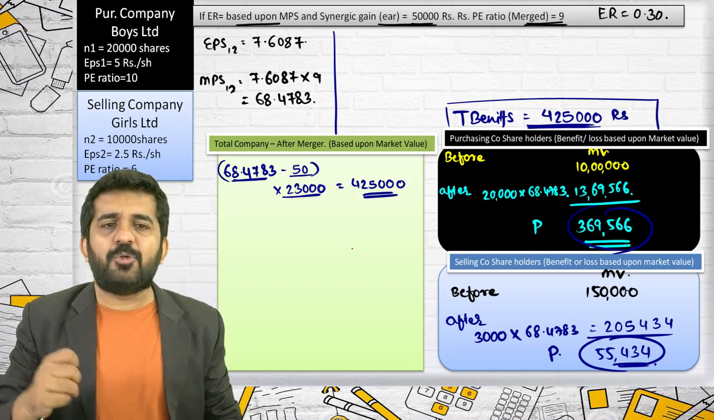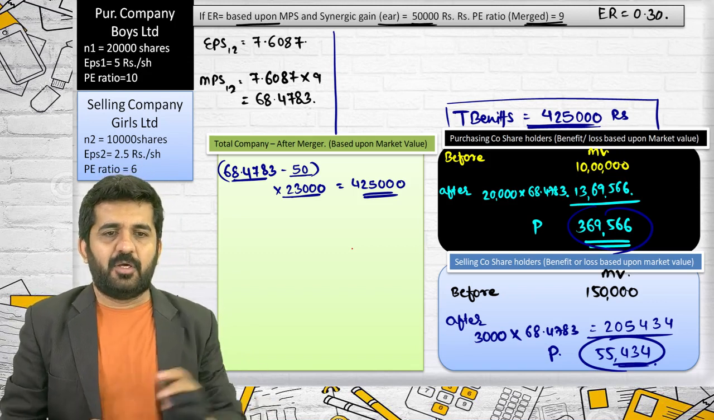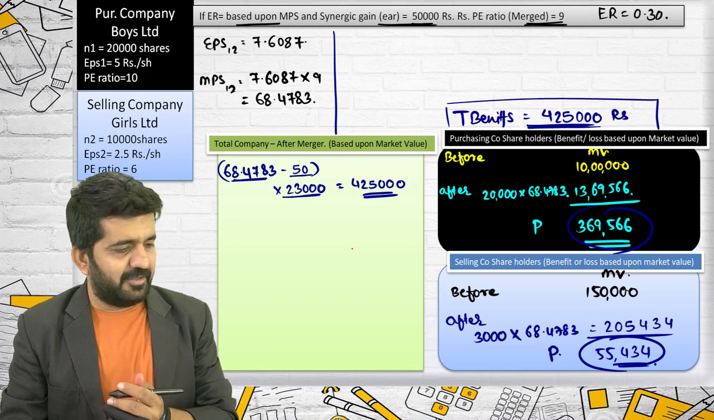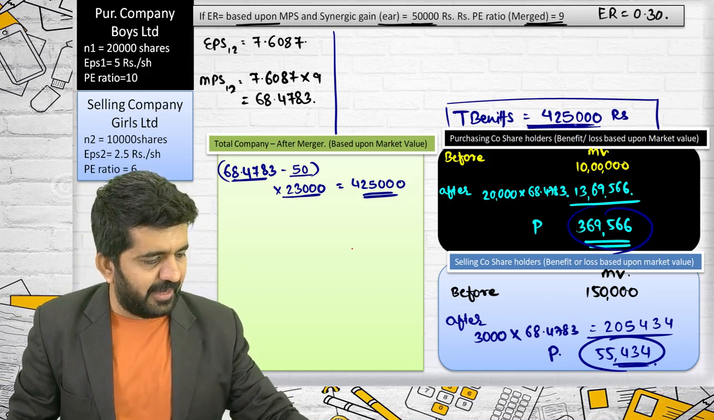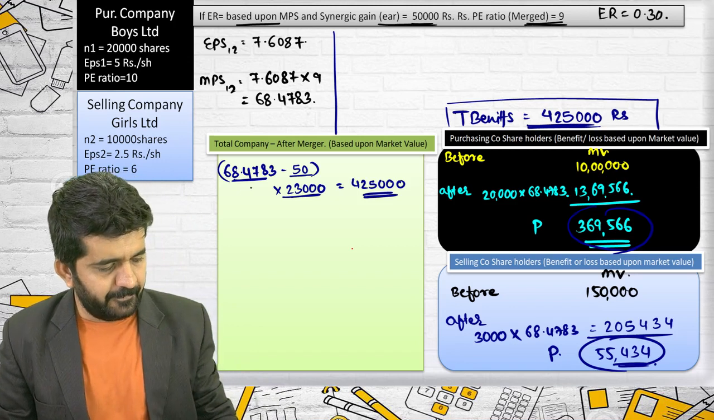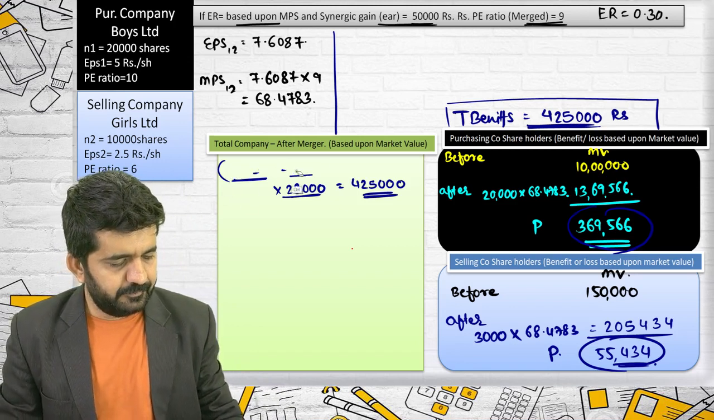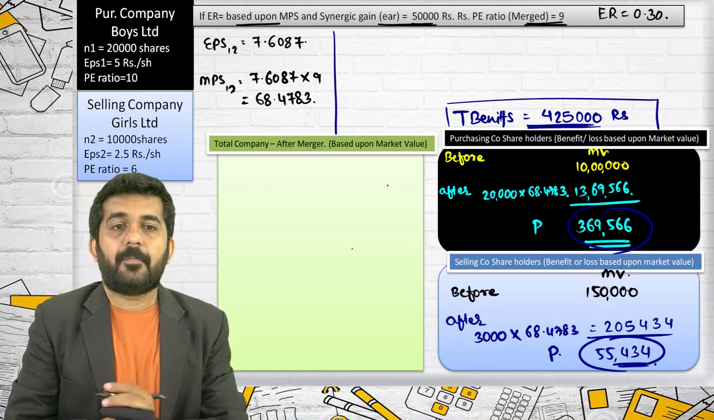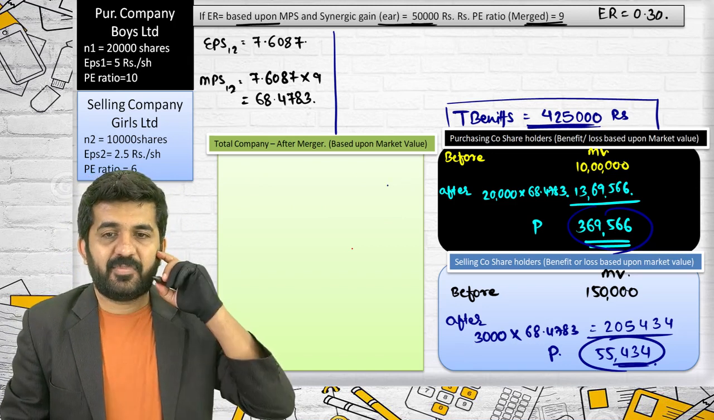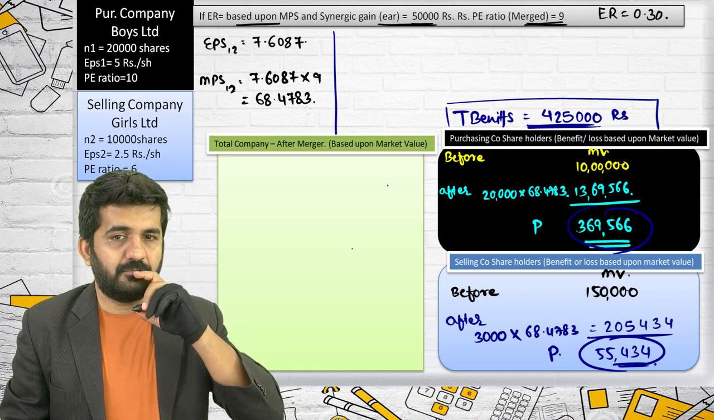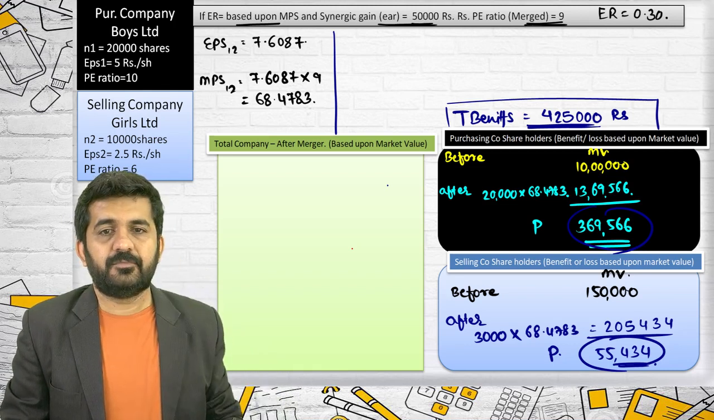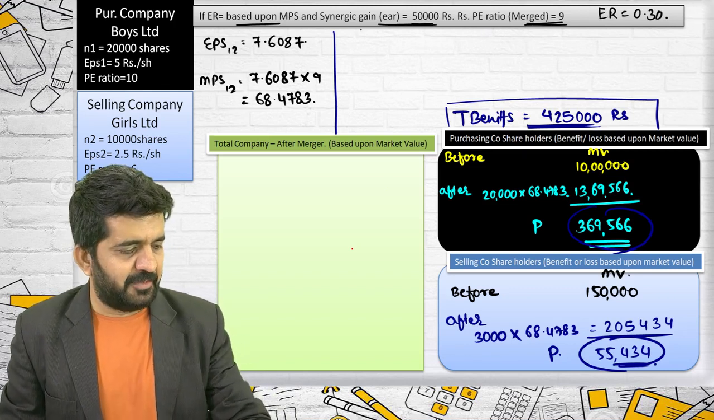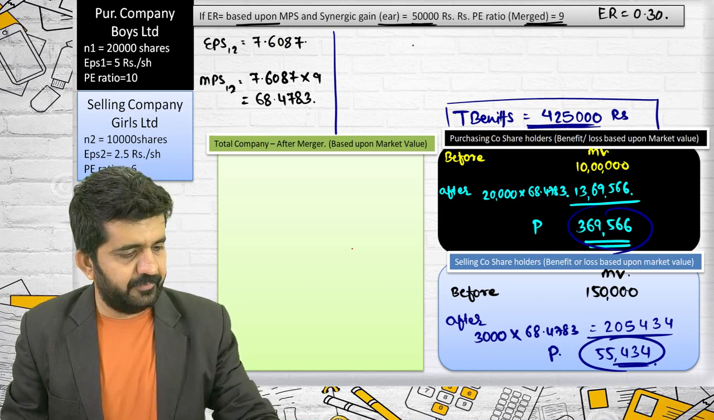Sachin, can you try with the traditional method also? I termed your method the modern method. Can you try with the traditional method also? I need to prove 4,25,000. Sachin, can you try with the traditional method, the method in which I'm doing it?